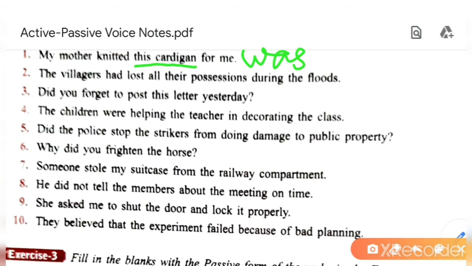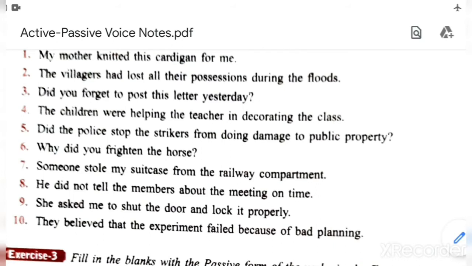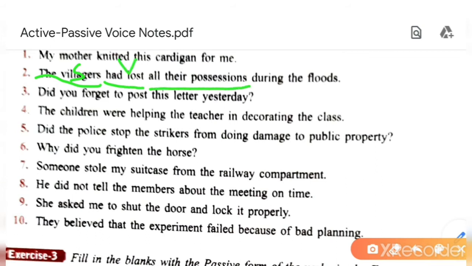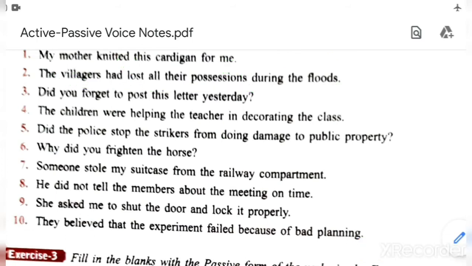This cardigan was knitted for me by my mother. Understood? Then second sentence is, the villagers had lost all their possessions during the floods. Okay, so what is the subject? The villagers, subject, had lost, verb, and all their possessions, object. Okay, these are extra words, during the floods. Okay, so all their possessions will come in the beginning. All their possessions.